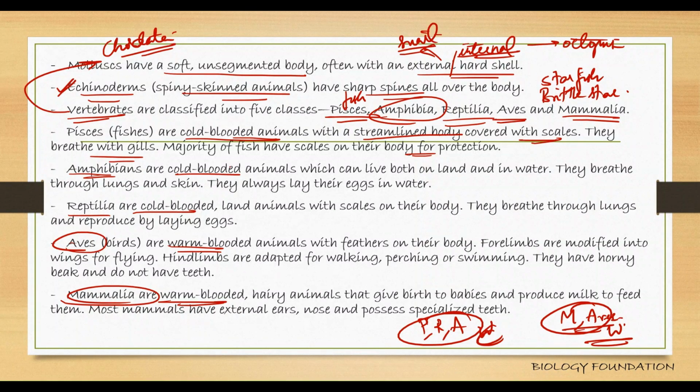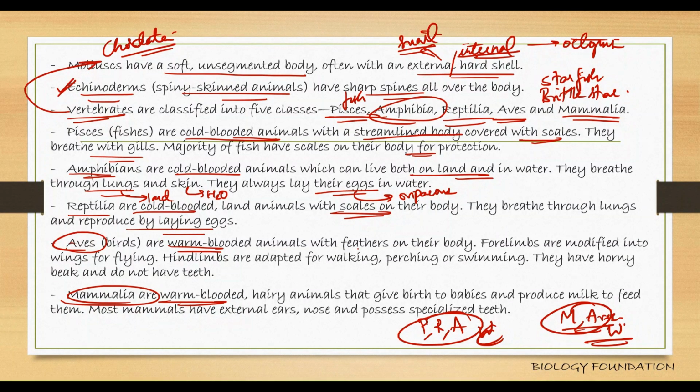Amphibians are cold-blooded animals which live both on land and in water. They breathe through lungs if they are on land, and if they are in water, they use skin for breathing. They always lay their eggs in water. Since they are egg laying, they are said to be oviparous. Reptilia are cold-blooded land animals with scales on their body. They breathe through lungs and reproduce by laying eggs.